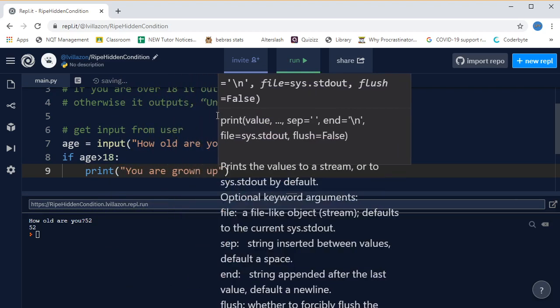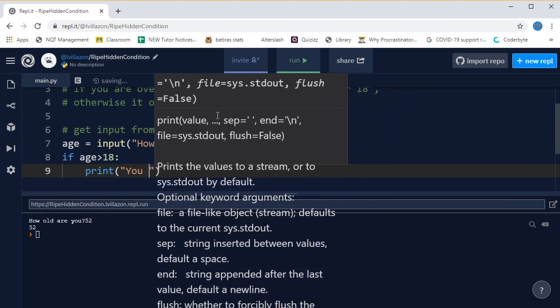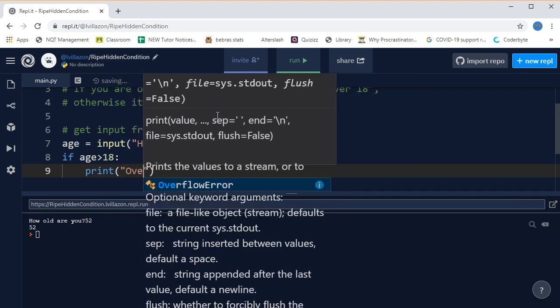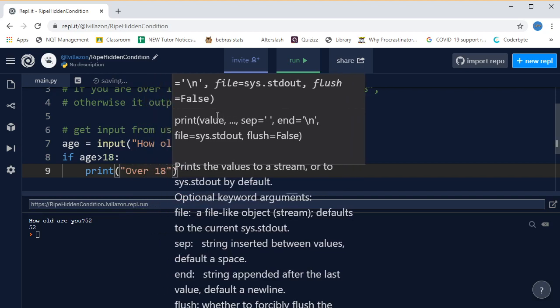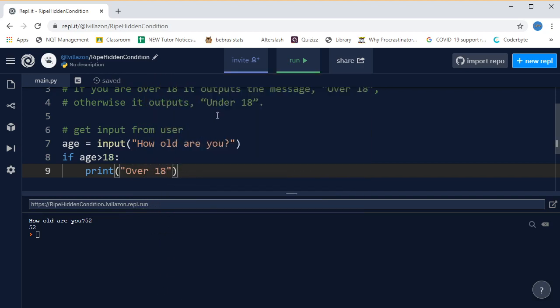Oh, actually, it does say what we're supposed to say. We're supposed to say over 18. Okay, let's actually follow the instructions. So we're just going to put over 18 and have a boring message. And let's not worry about the other message for now. Let's just try that. Test as we go. So it asks how old I am. I say 52. And look, straight away, we've got an error message. That's okay. Don't panic. This is just debugging. It's part of programming. So let's have a look at the error message and see what it says.